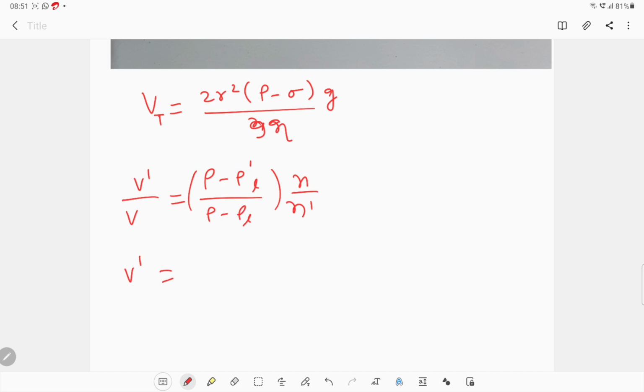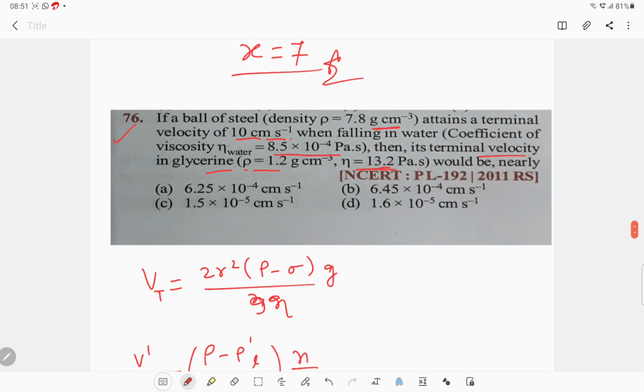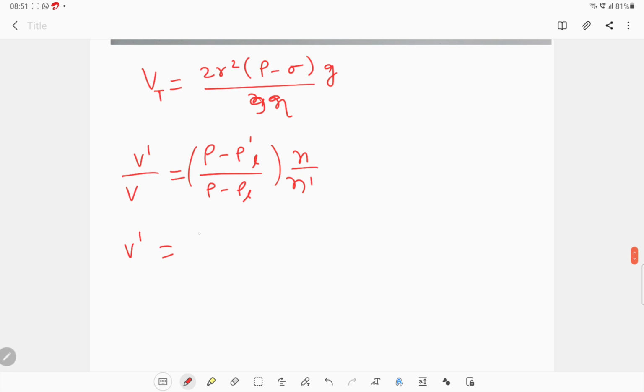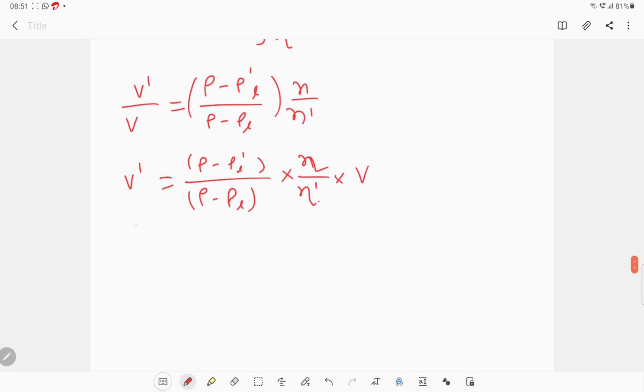So velocity in glycerine is equal to (rho minus rho L dash) upon (rho minus rho L) into eta upon eta dash into V. So अगर सभी वैल्यू यहाँ पे आप पुट करते हो तो V dash की वैल्यू 6.25 into 10 power minus 4 सेंटीमीटर पर सेकेंड आपका आंसर आएगा. This is the correct answer.